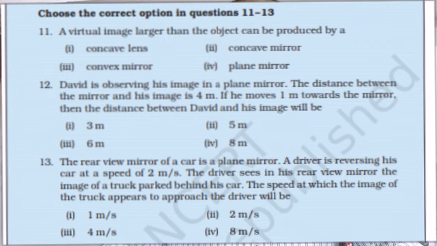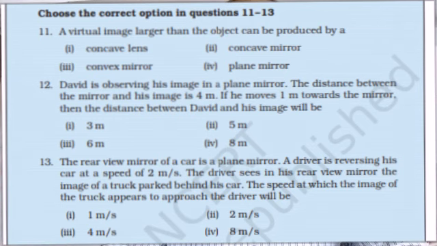Next comes number 11. A virtual image larger than the object can be produced by a concave mirror. Answer is concave mirror. Now comes number 12.